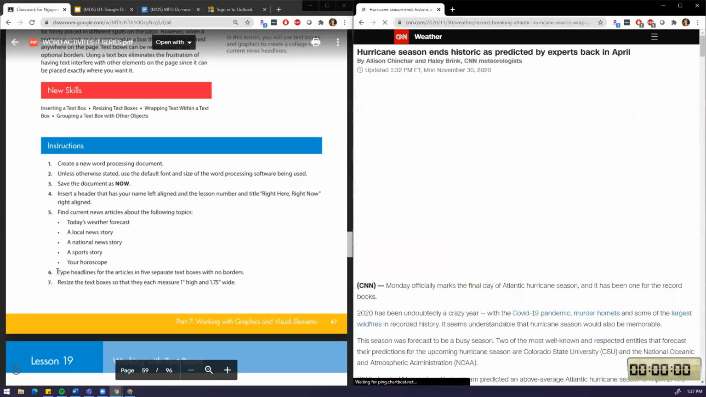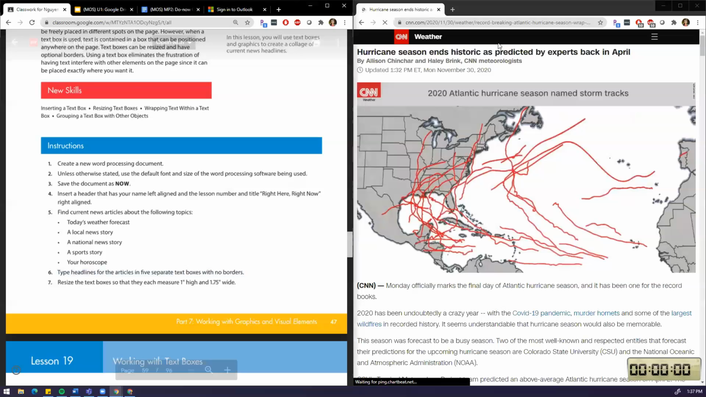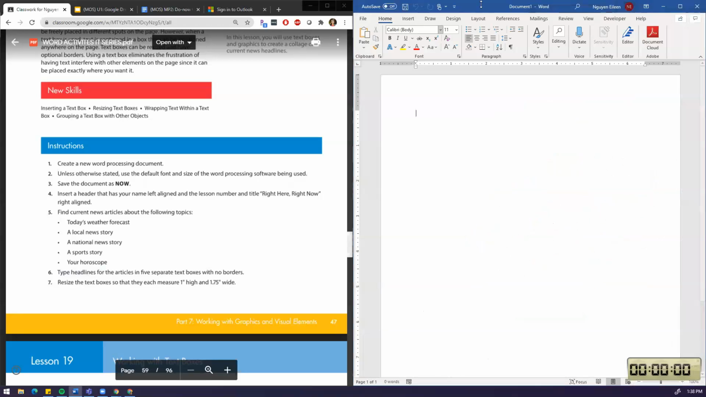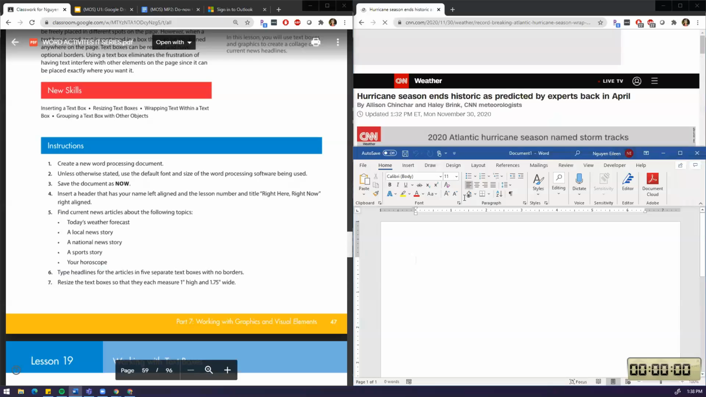So basically, they just want you to find the headlines. So type the headlines for the articles in 5 separate text boxes. Hurricane season ends historic as predicted by experts back in April. So I'm going to open back up my document and I'm just going to type this. They want me to put it in 5 separate text boxes.